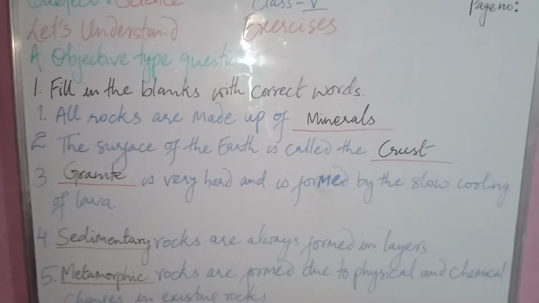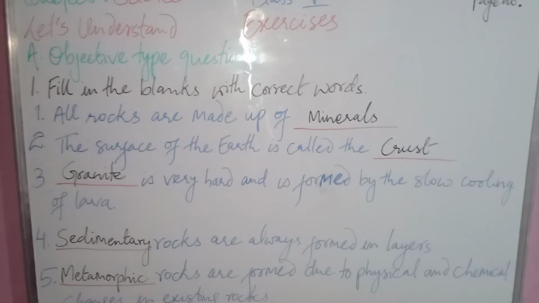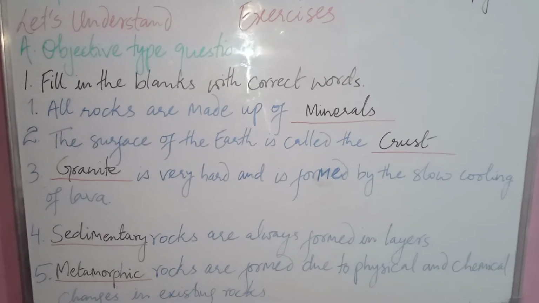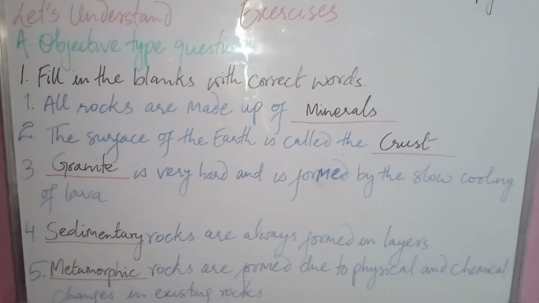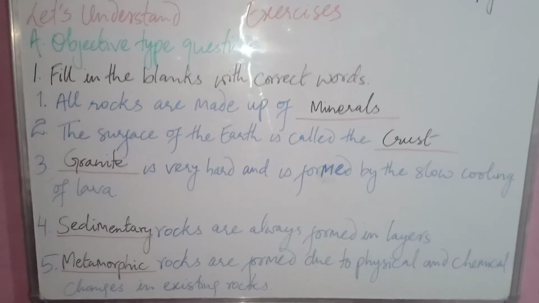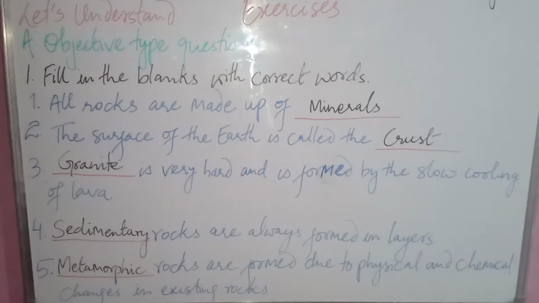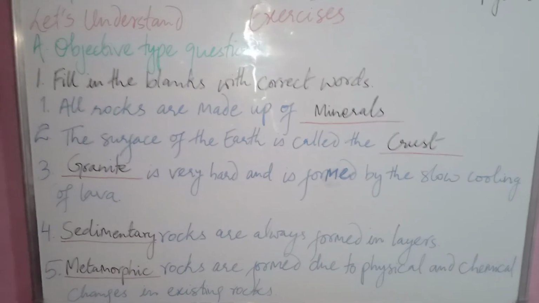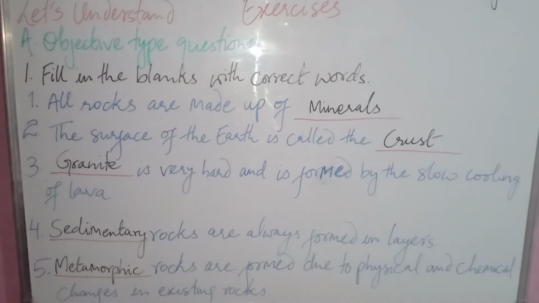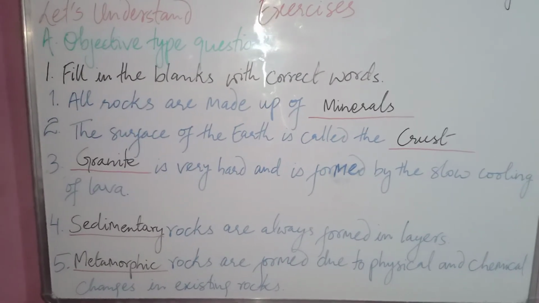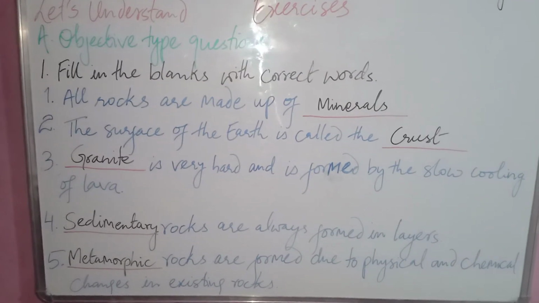Then with the second question, the surface of the earth is called dash, whether it is core or crust. So it is called crust. Then we have question 3, dash is very hard and is formed by slow cooling of lava. We have two options, granite and limestone. So granite is the right answer.